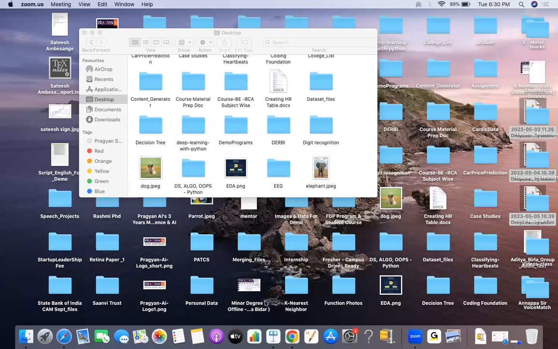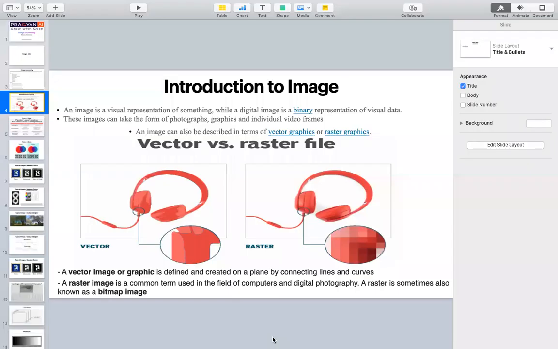The next thing we will be studying is that there are two types of images. One is vector, another is raster. Vector images are the images which are created using lines, curves, shapes. It is something like an analog kind of image, where we use these natural curves or lines to create it. So that is a more finer kind of image.